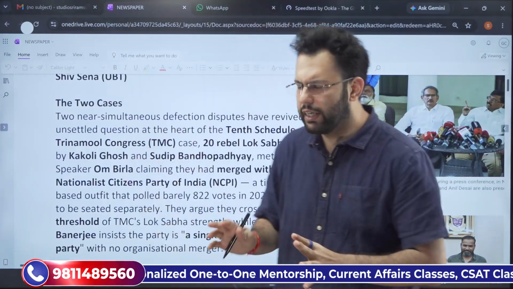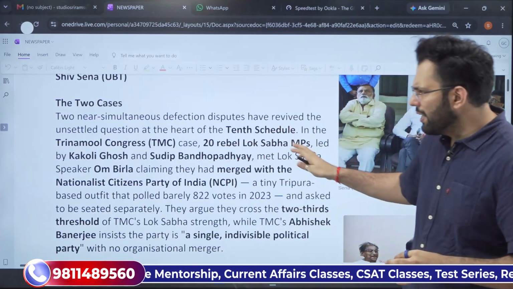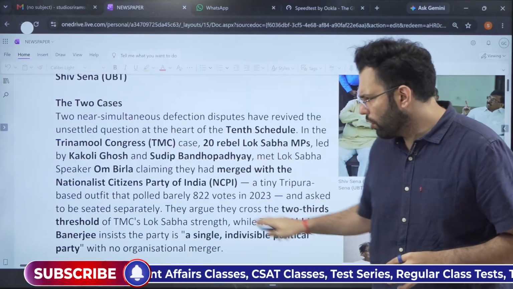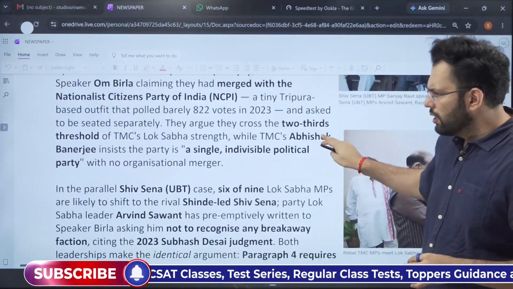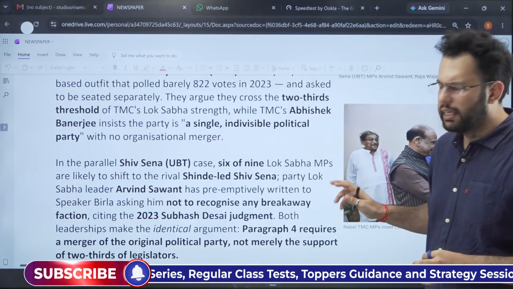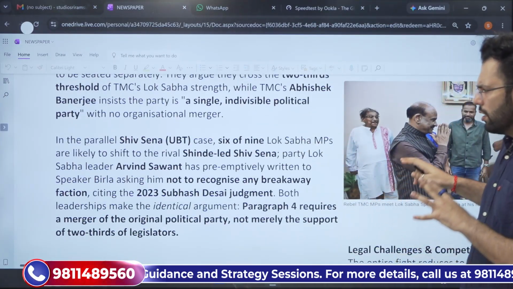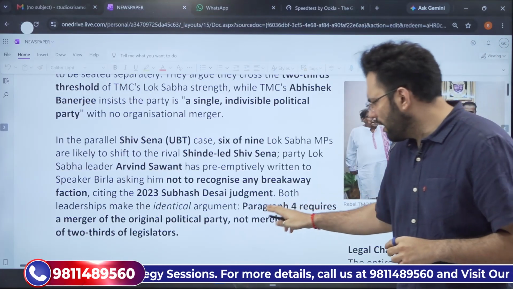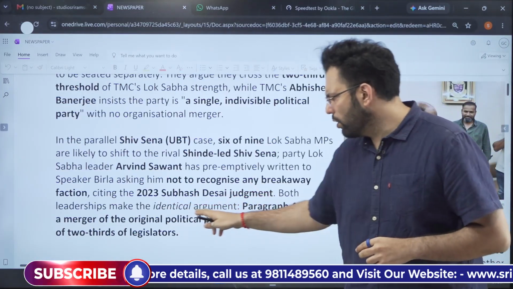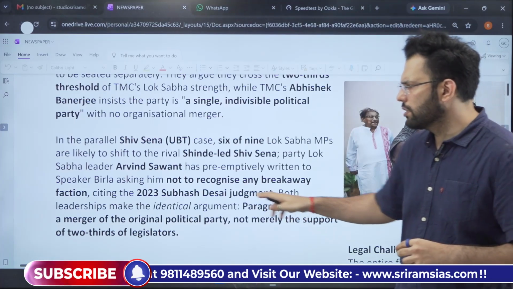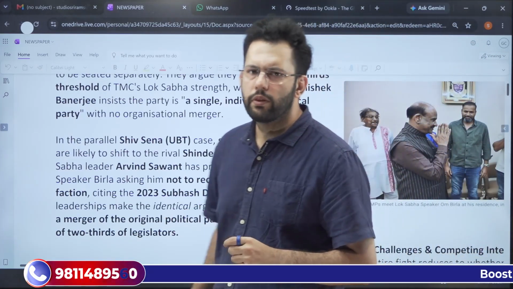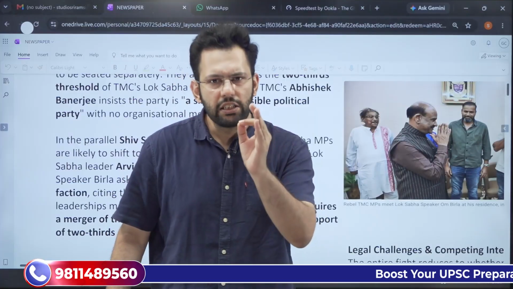So let us understand what has happened. A simultaneous case has happened for TMC and also for Shiv Sena, Uddhav Thackeray, basically, where people have defected into the Eknath Shinde gang. This is regarding paragraph 4, which requires a merger of the original political party and not merely the support of 2/3 of the legislature. The whole problem arises due to this paragraph 4.